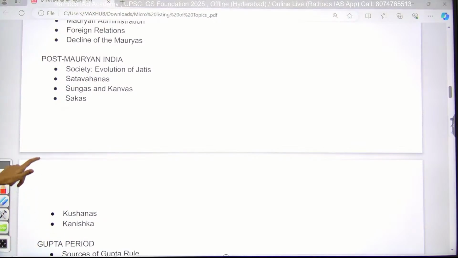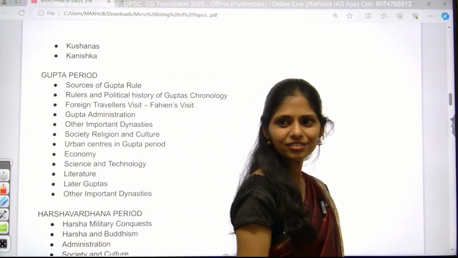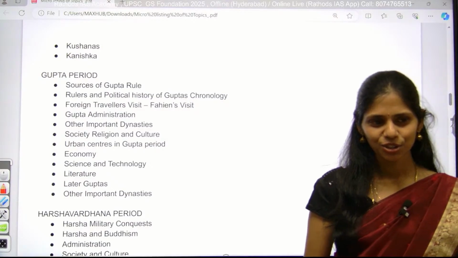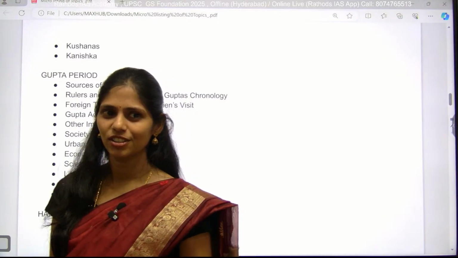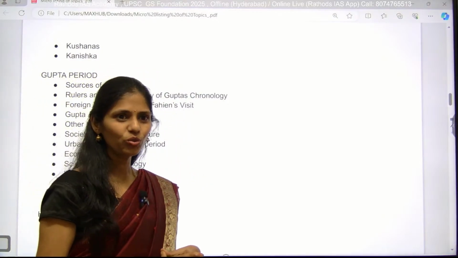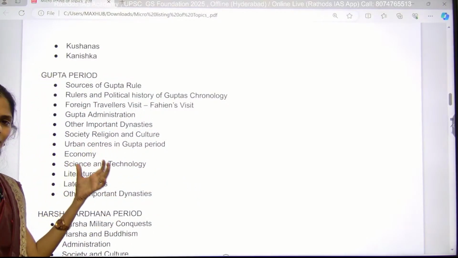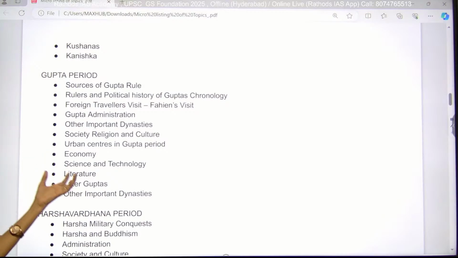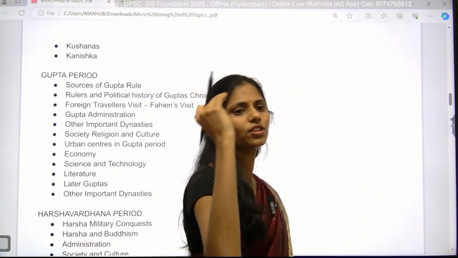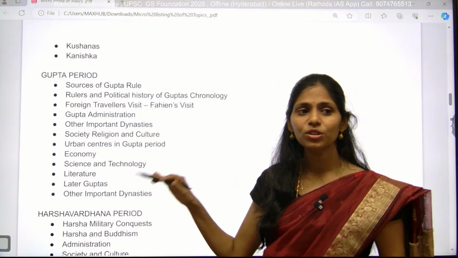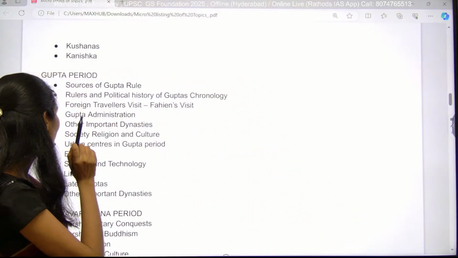And after that, again the Gupta period. There is one title for the Guptas. Anyone? Do you know this title of the Guptas? Yeah, the Guptas are well known for the golden age. You have to know why the Guptas are called the golden age. Because there were many developments in science and technology, literature, economy, urban centers, society and culture. They made lots and lots of changes, such as never happened under the post-Mauryans and Mauryans. Because of this, we call it the golden age.